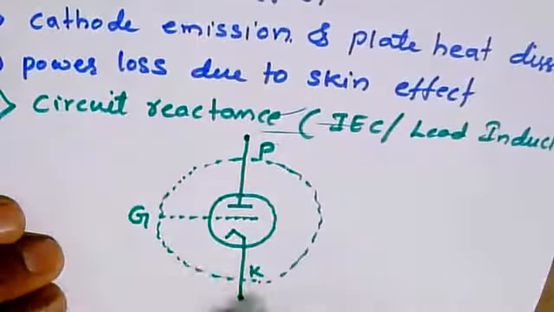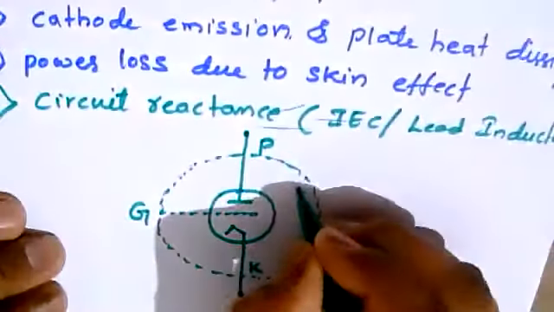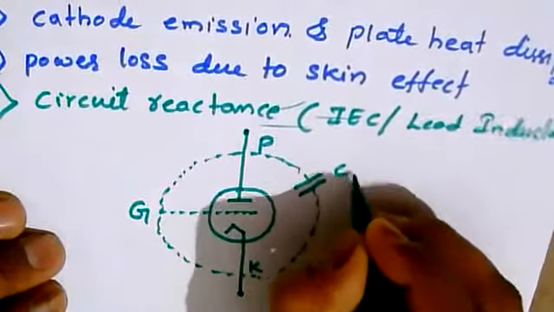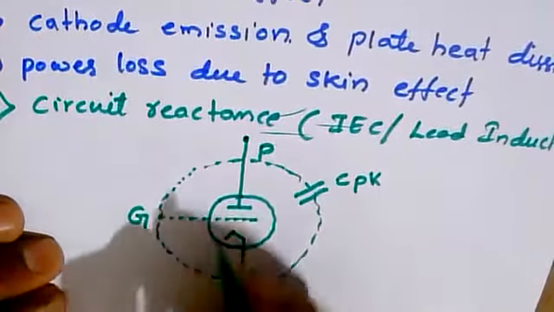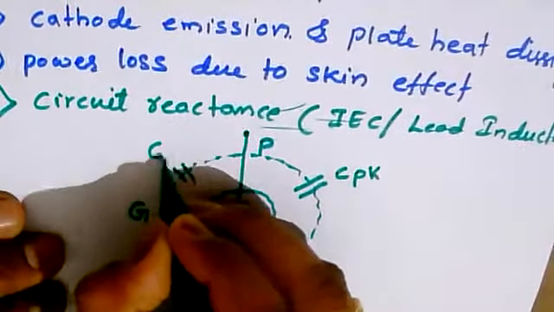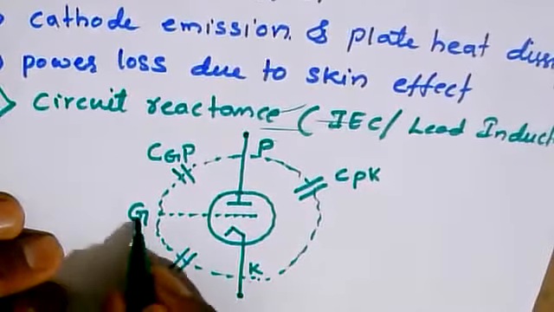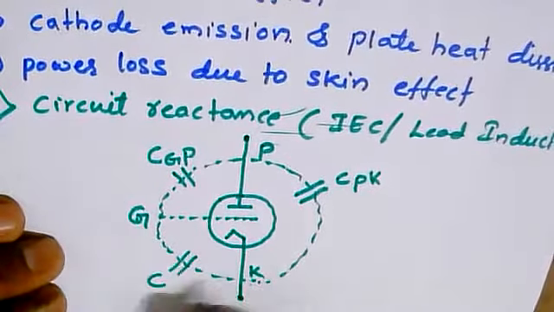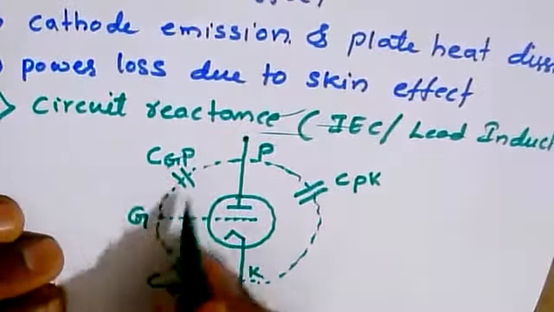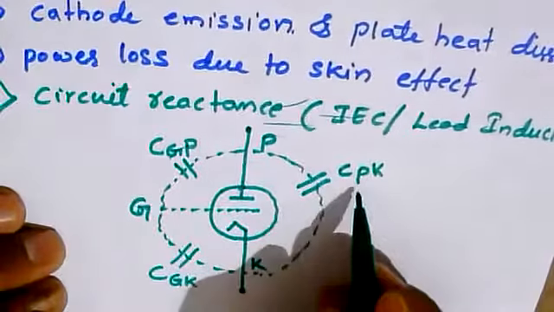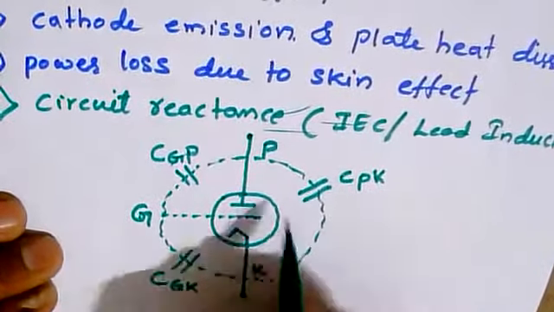Now there is a capacitive effect between these three terminals: the capacitance between anode and cathode, the capacitance between the grid and anode, and the capacitance between the grid and cathode. These are the capacitive effects which influence the operation of the triode while amplifying.